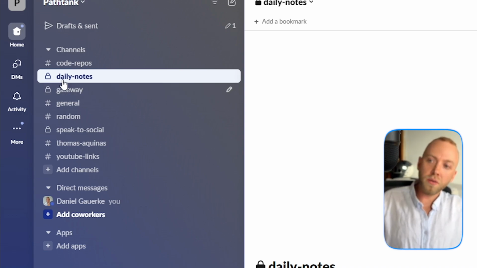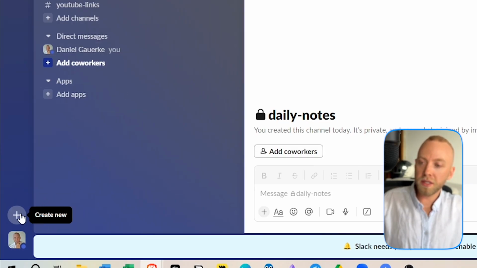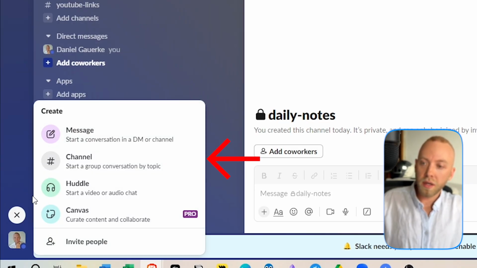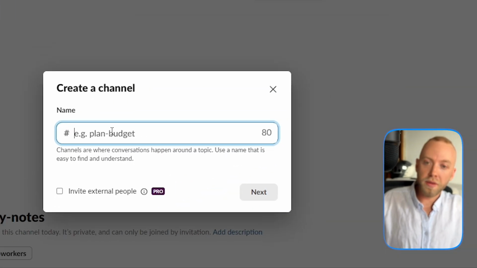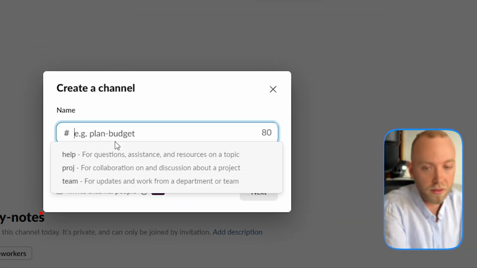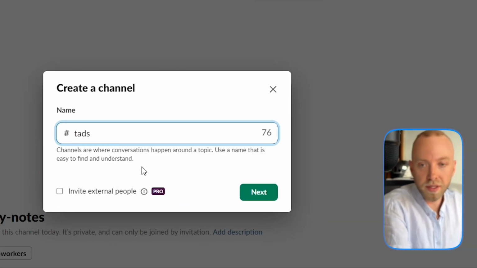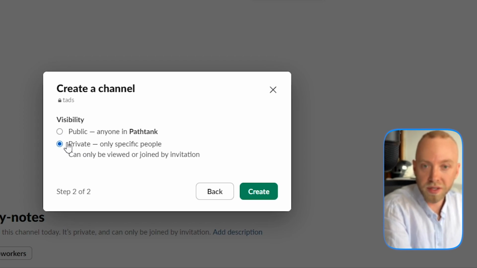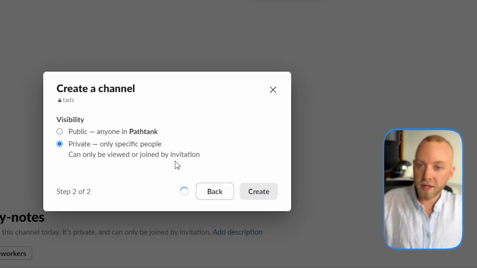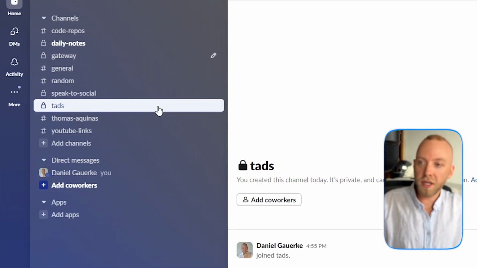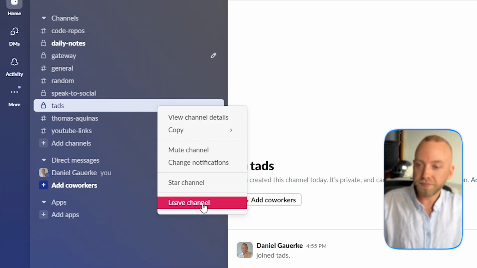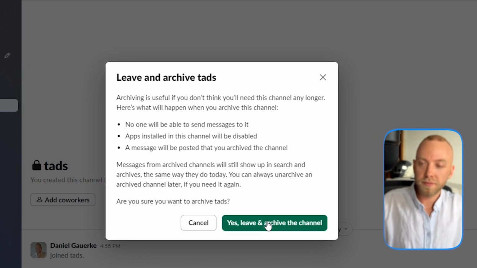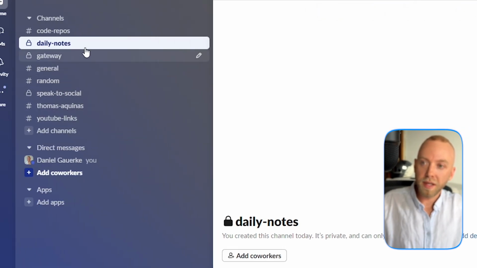Then you want to create what's called a private channel. To do that, it's pretty easy. You just click this plus channel, and then you type something in, okay? Then you click private, and then click create, okay? So then it's created, but of course, we don't need it because we already created it right here, called daily notes, right?